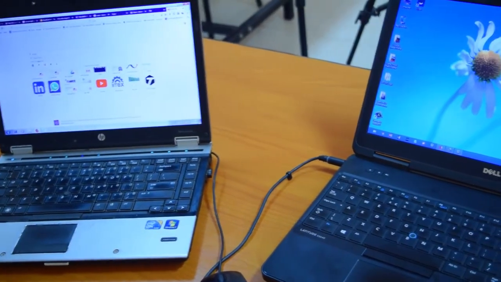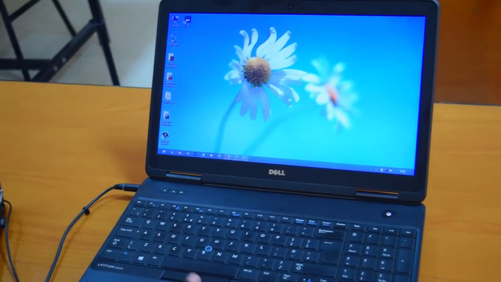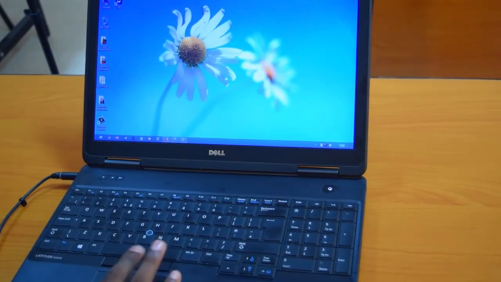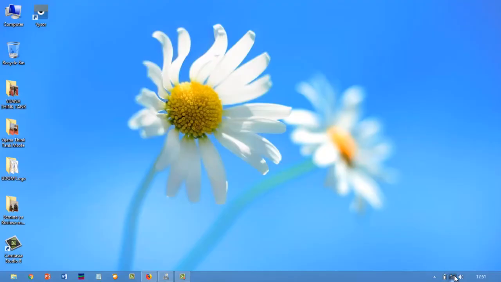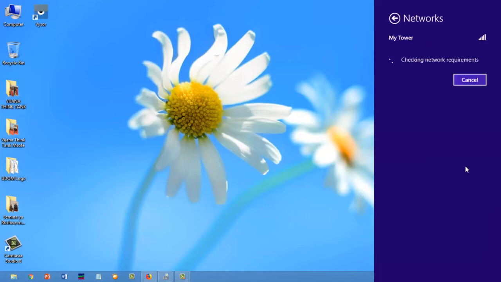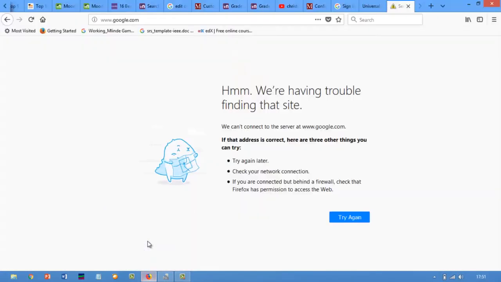So this is one. Now I want to connect teacher number 2 who is using this particular laptop here. Again, I am assuming that the teacher has switched on his or her adapter, therefore all the wireless networks are available. Now I log into my tower. Since this is my smartphone, I click on my tower and then I can connect. Now it connects automatically, and therefore I can easily go to my Google browser, any browser, and start surfing. So you open up your Google and start writing something. Automatically, you'll be able to connect everything.